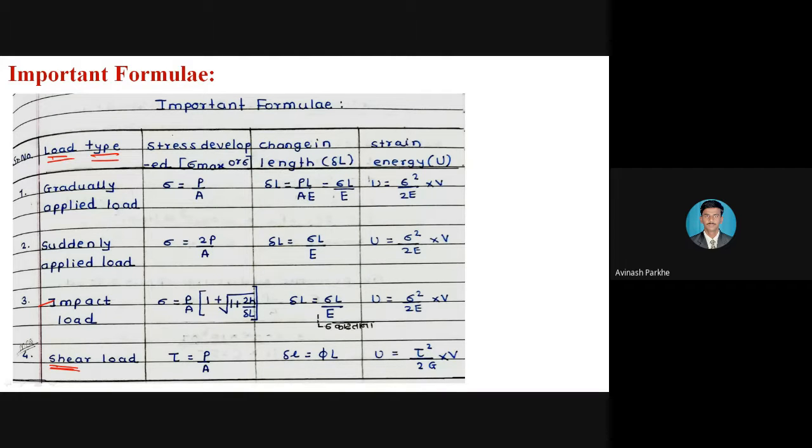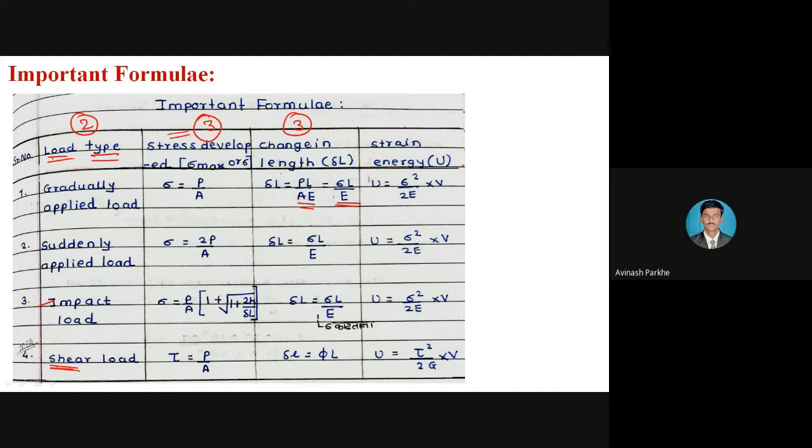Third column, trace formula. Whatever the 3 formulas we have derived now for the gradually applied load, for the suddenly applied load, and for the impact load, these formulas are written in column number 3. Second column is load type. Third column, change in length. Delta L is equal to PL upon AE, which is equal to sigma L upon E.